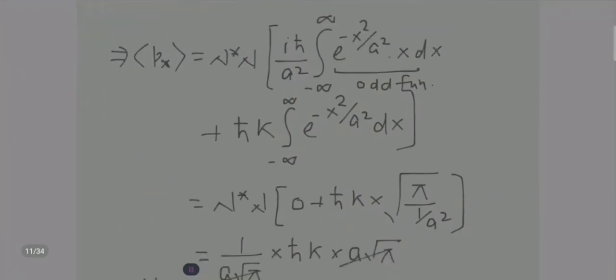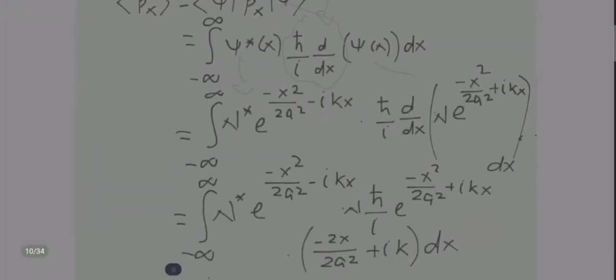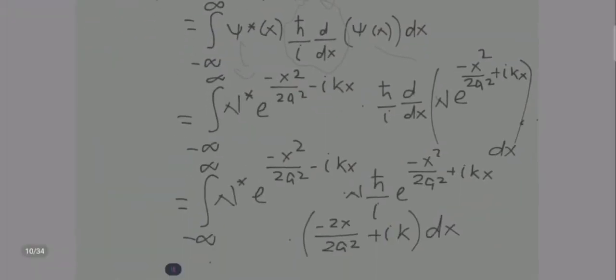Then the px operator expectation value will again be something like this. How this has come, you can clearly see. You know that integration is a linear operator, so you will expand this bracket. This term and this term will cancel out. These two terms will add by the laws of indices, and minus x square by a square will come.